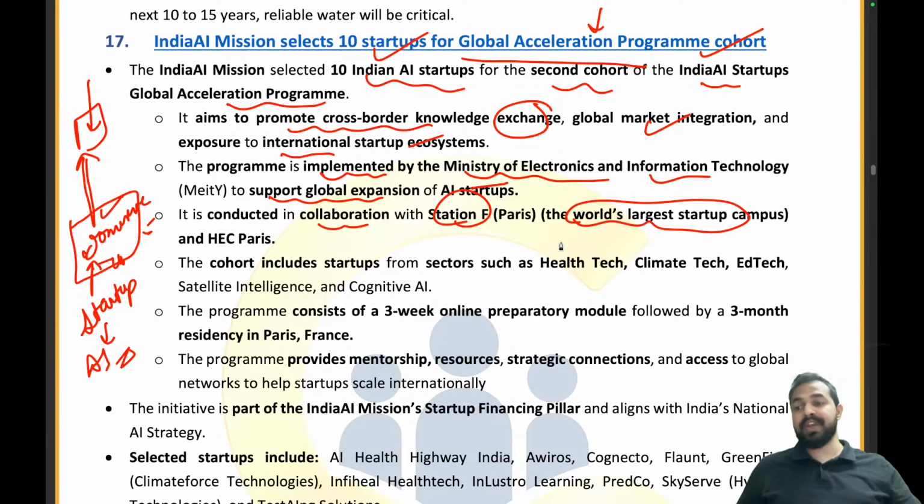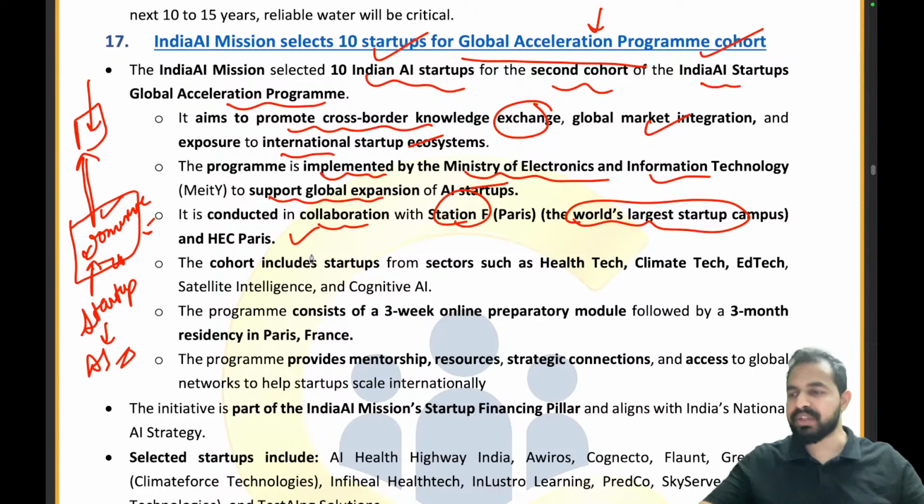See, my dear friends, where exactly we are sending the people. These 10 selected startups, we are sending them to the world's largest startup campus and HEC Paris. Station F Paris and HEC Paris are the largest startup campus areas, and we are providing them the exposure there so that they can learn from there.